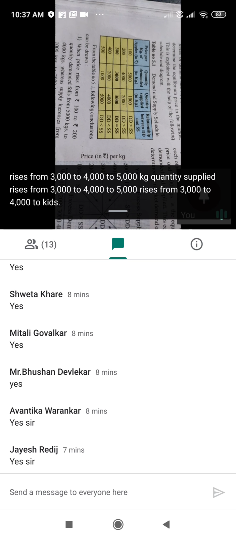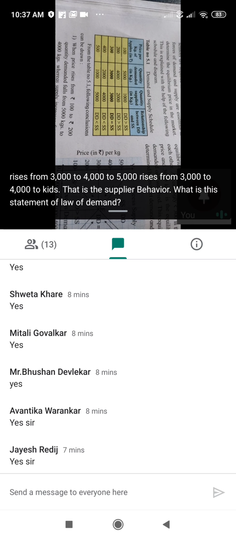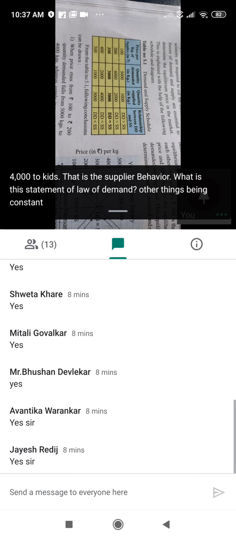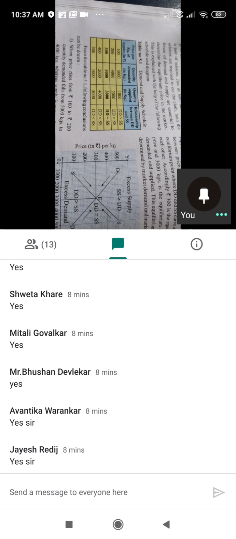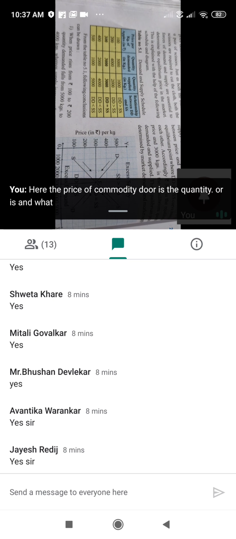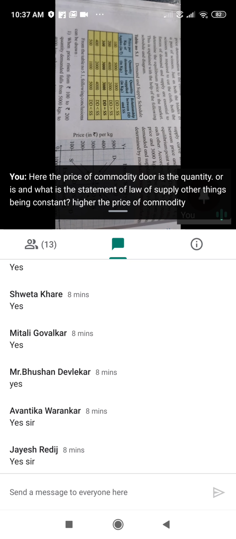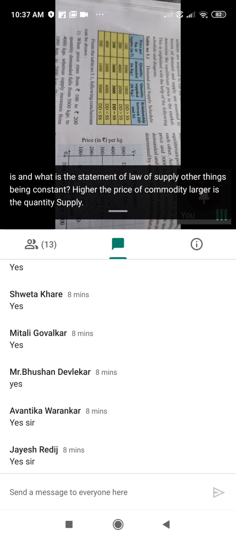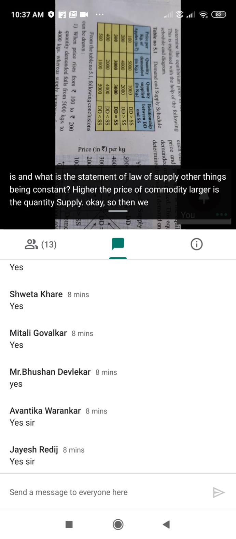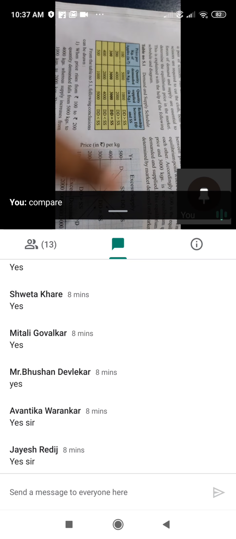What is the statement of law of demand? Other things being constant, higher the price of commodity, lower is the quantity demanded, or vice versa. And what is the statement of law of supply? Other things being constant, higher the price of commodity, larger is the quantity supplied. Okay, so then we compare the whole table.